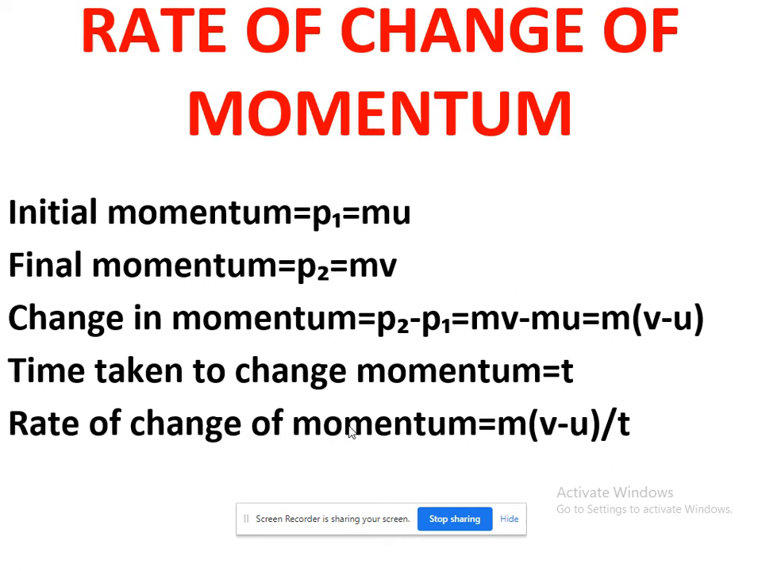If the time taken is t, then the rate of change of momentum is written as m(v minus u) divided by t. This is called the rate of change of momentum, which means your momentum is changing with respect to time. Is it clear? I hope this concept is clear to you. Based on rate of change of momentum, we have Newton's second law of motion, which we will continue in the next class.